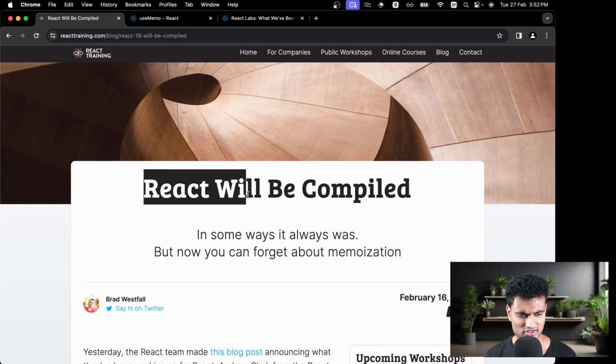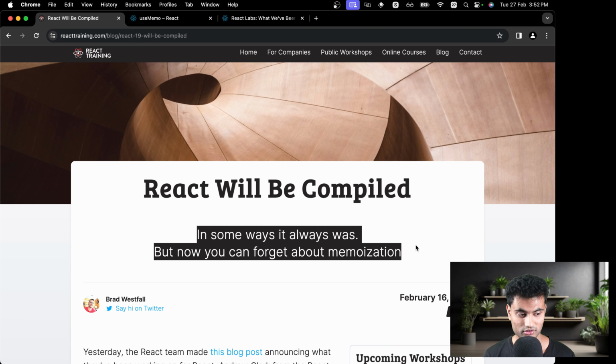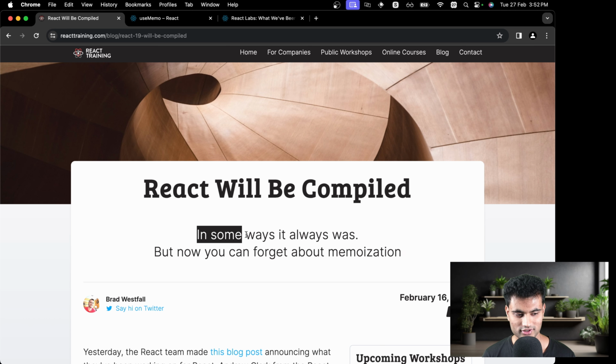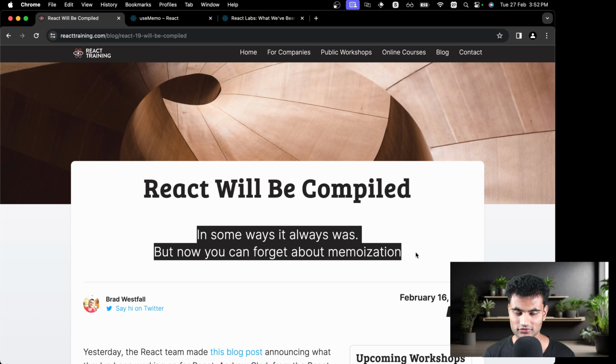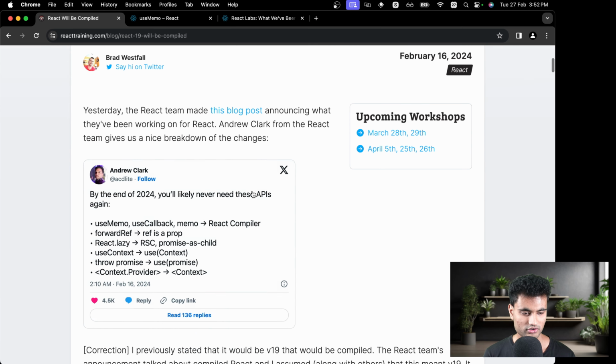So the title says React will be compiled. In some ways it always was, but now you can forget about memoization. This is quite confusing if you don't already know what the content of the article is. But yeah, in some ways it always was. What it means is that it converts your JSX to things that can be displayed on your browser. So it can be like HTML, but instead it has a lot of layers in between to do all of that stuff. It generates JavaScript that generates HTML. So yeah, let's start reading.